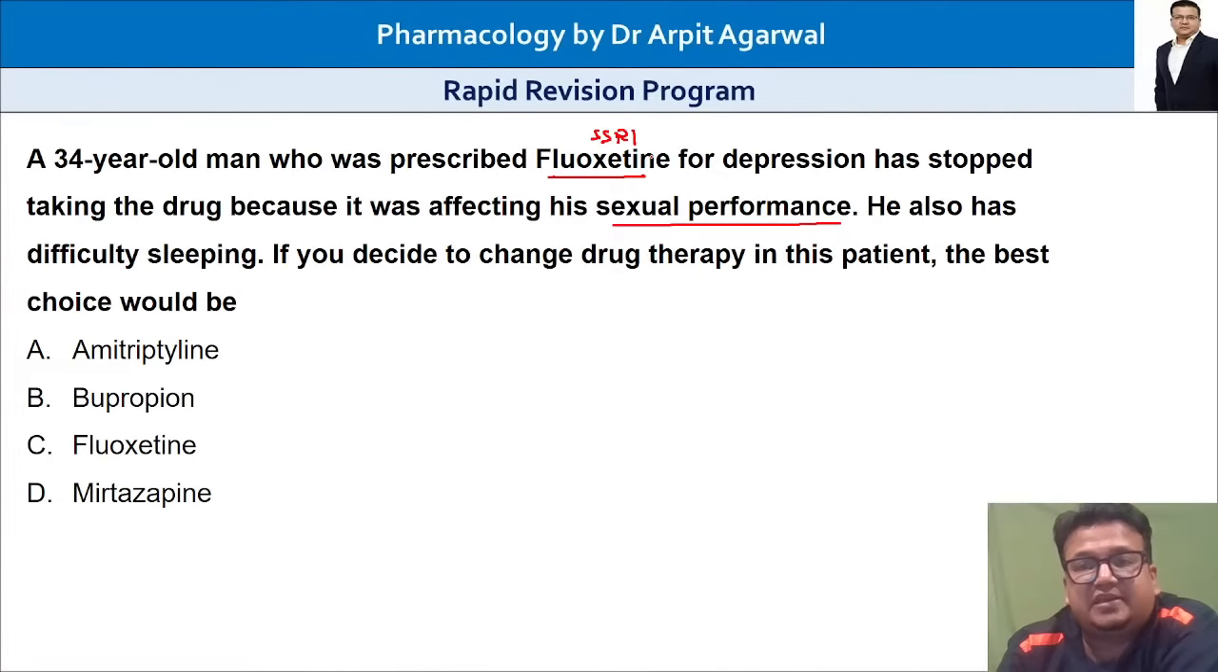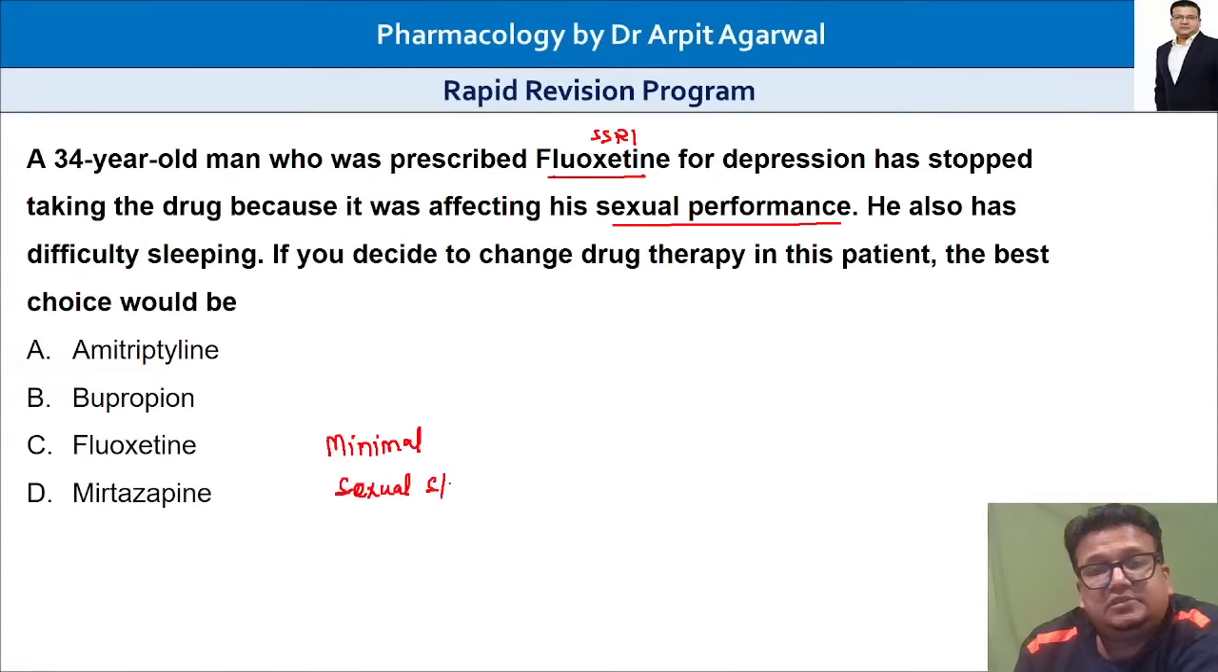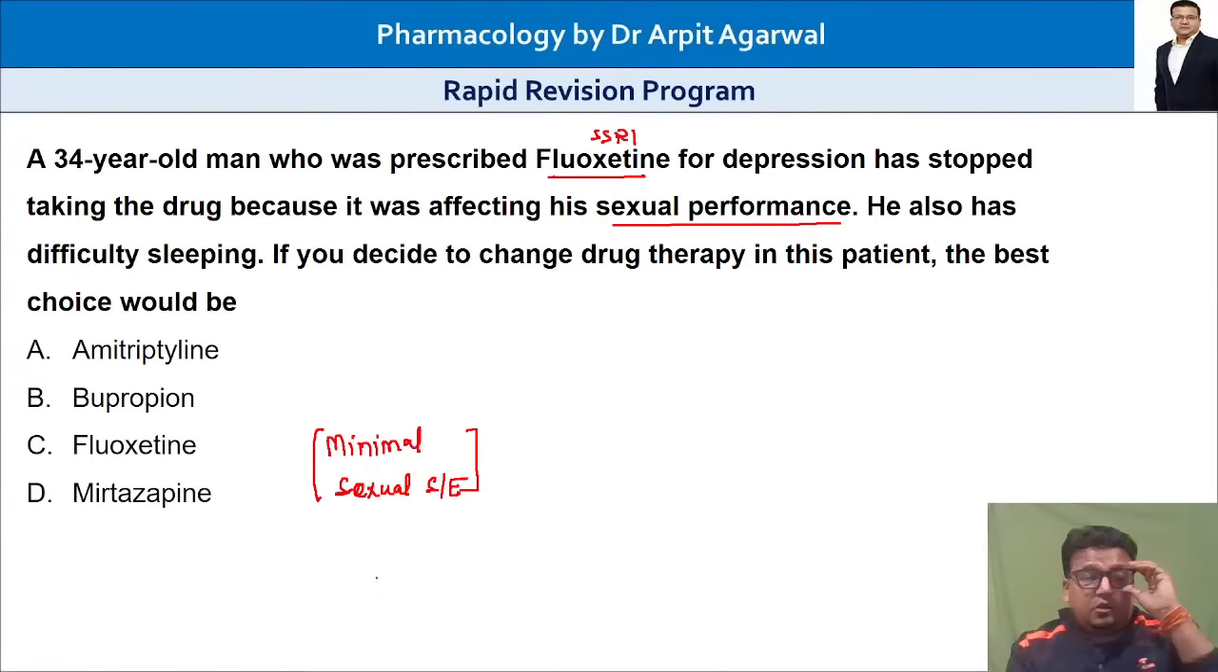He has stopped taking the SSRI. He also has difficulty in sleeping. If you decide to change, the best choice would be, tell me, what will be the answer here? Minimal sexual side effect: amitriptyline, bupropion, fluoxetine, or mirtazapine. Which antidepressant has minimal sexual side effect? Look at the options.